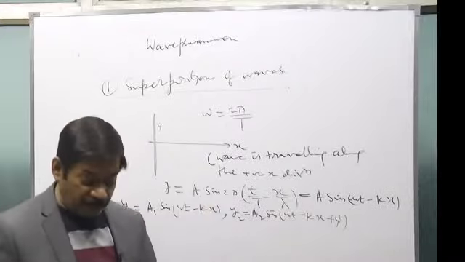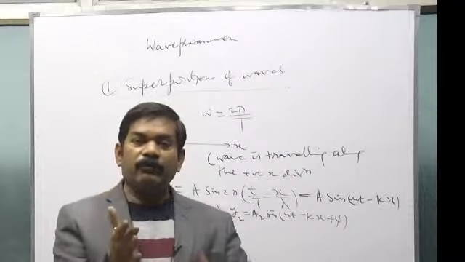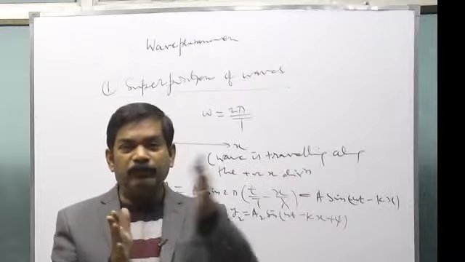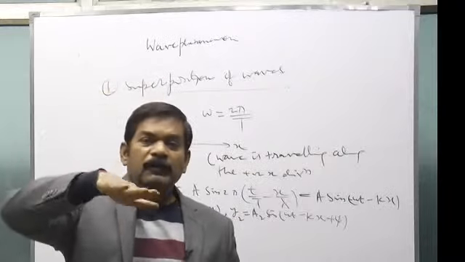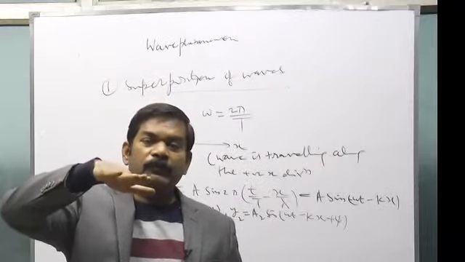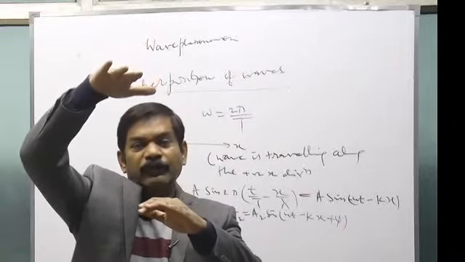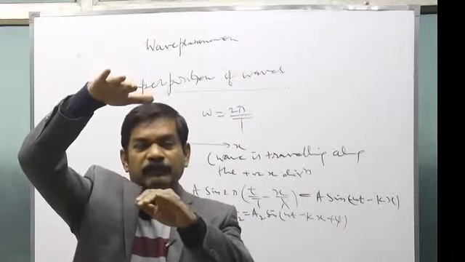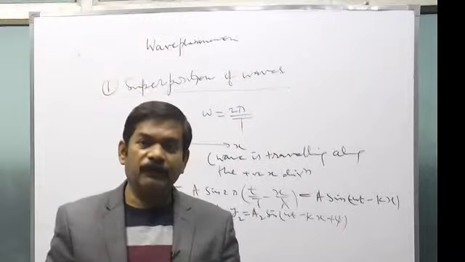What is the meaning of phase? Like in one wave, when one particle is at the extreme position, in the other wave the particle at the same position is at the mean position. So there is a phase difference.